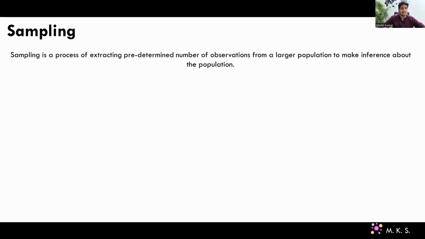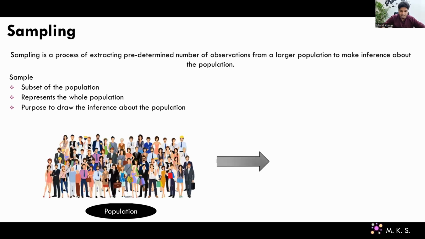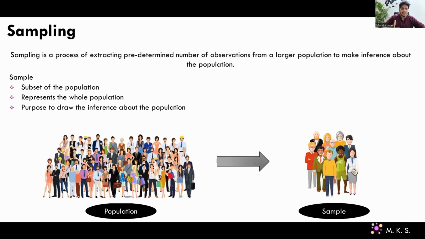This is pretty interesting. In the real world, guys, your population will be large enough that you will not be able to work on the population. So you will always collect a sample from the population, and that is why you need sampling techniques to collect a sample which should be representative of your population, right? Sampling is a process of extracting a predetermined number of observations from a larger population to make inference about the population.